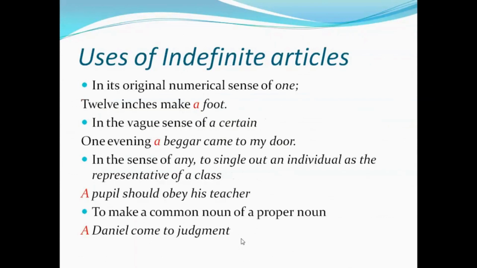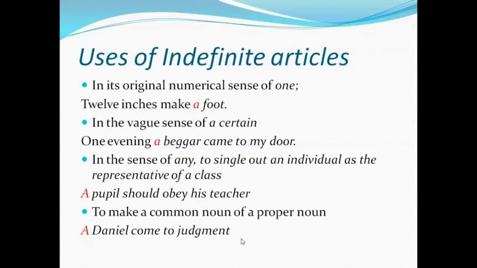The uses of indefinite article. What is indefinite article? A or an. When we use indefinite articles, let us see how we have to use a. In its original numerical sense of 1, 12 inches make a foot. In the vague sense of a certain, one evening a beggar came to my door. I am not particular about which beggar, from where he came, but a beggar came to my door.